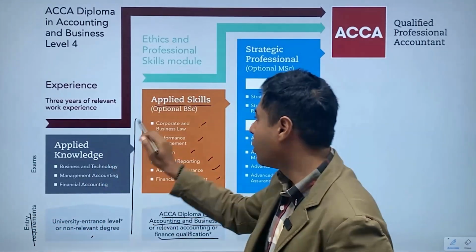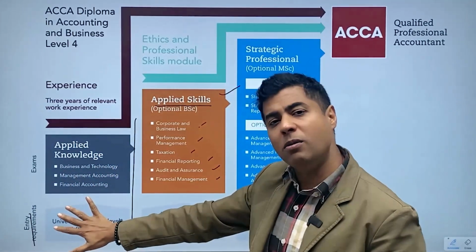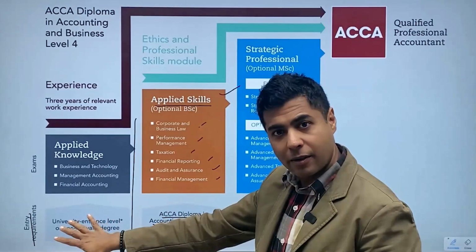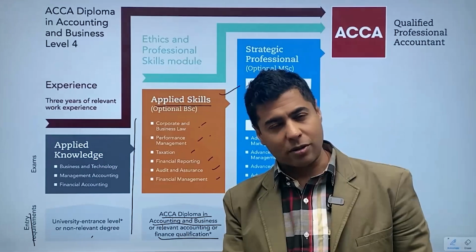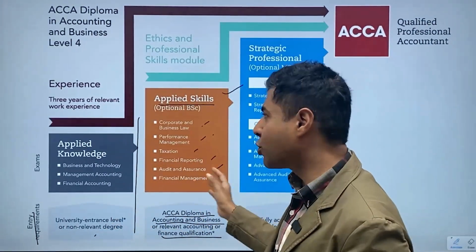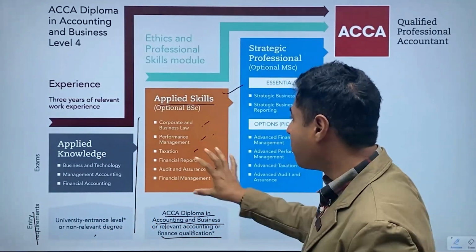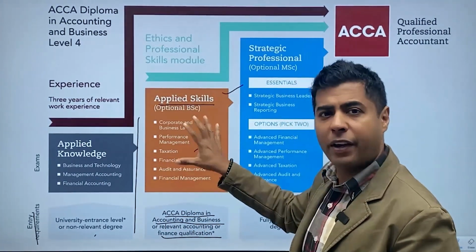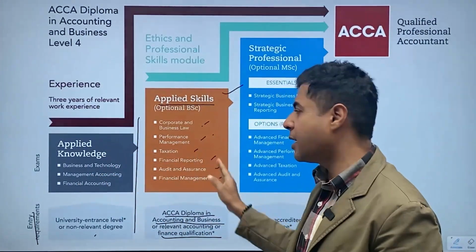So entry requirement to come to this level. What does this mean? Some people are not required to sit for these examinations. Who are those people? One, of course, those who have finished these. They can move to this level. Then there are others like who are graduates. We have had a detailed discussion on an exemption video. So there's a separate video about exemptions and how do you claim those exemptions. You can reach out and read those videos again to get more detailed knowledge. But if you are a graduate or if you have a professional qualification, then based on that qualification, graduation or accredited institution, you would get certain level of exemptions from these and these subjects.